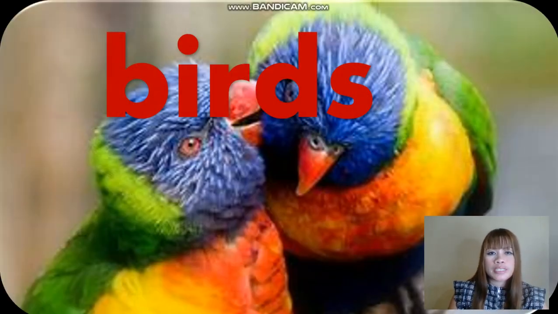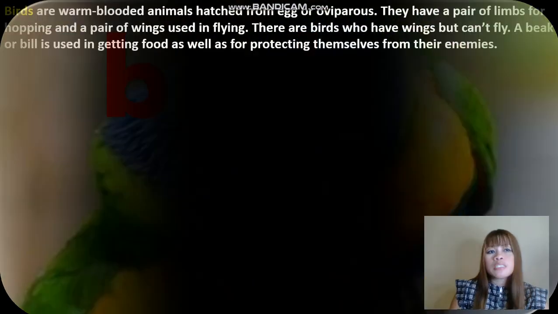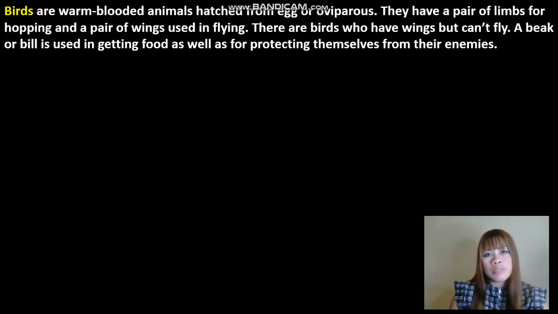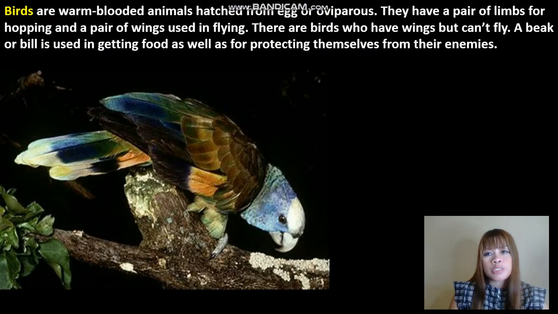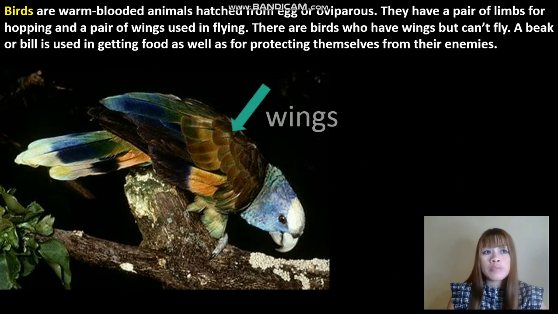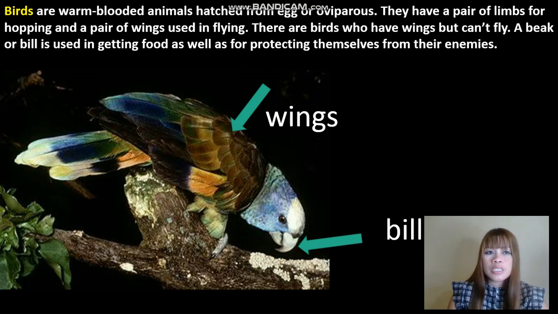Another vertebrate is birds. Birds are warm-blooded animals hatched from eggs, or oviparous. They have a pair of limbs for hopping and a pair of wings used for flying. There are birds that have wings but can't fly. A beak or bill is used for getting food as well as for protecting themselves from their enemies. Now, what's the difference between beak and bill? A beak is flat while a bill is pointed.